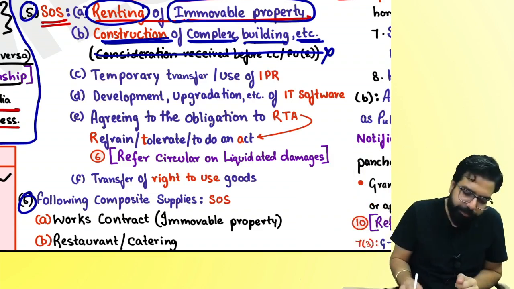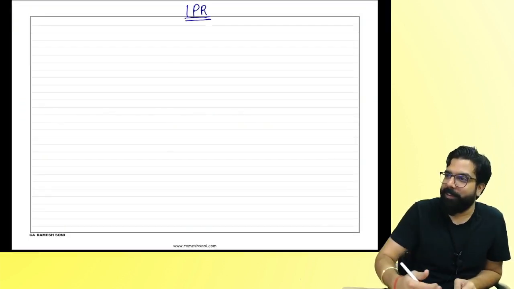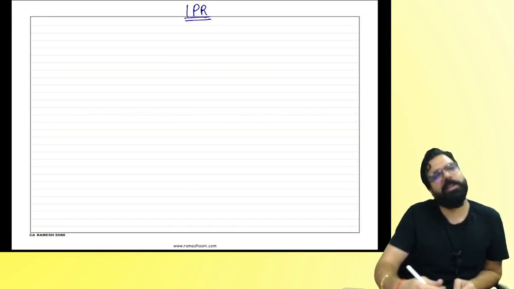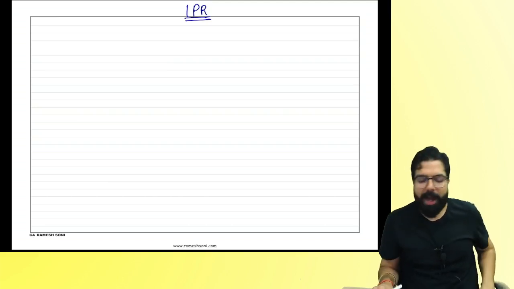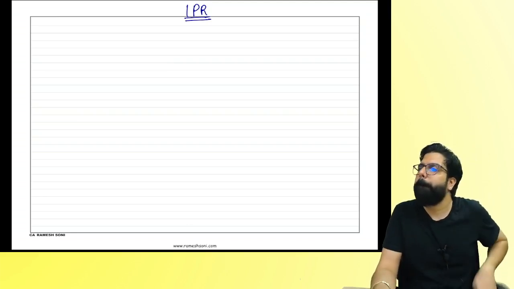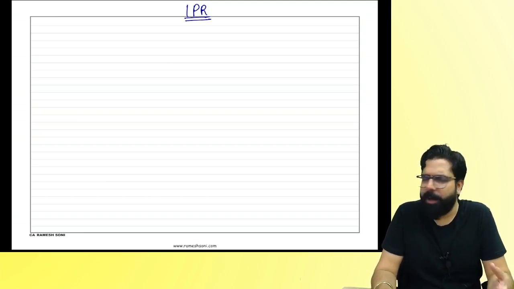Next. IPR. People, what is IPR, everyone? You might be feeling, no, sir, these are such easy things. Schedule 2. But Schedule 2 is just clarificatory in nature. It's just telling supply of goods or supply of service. IPR. What is IPR, everyone? Intellectual property rights like copyright, trademark.